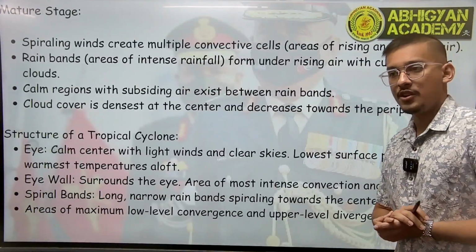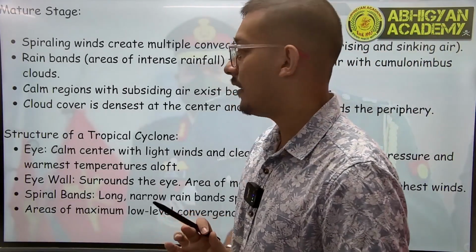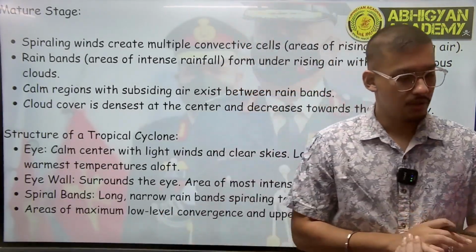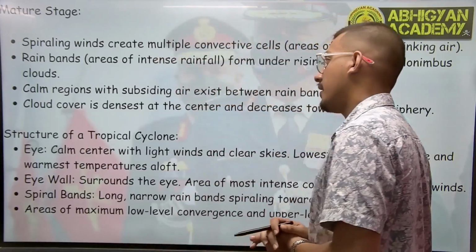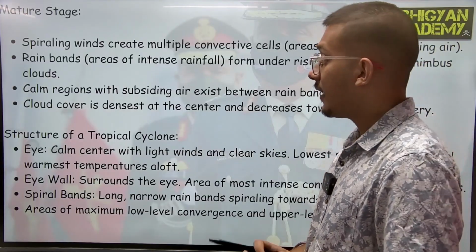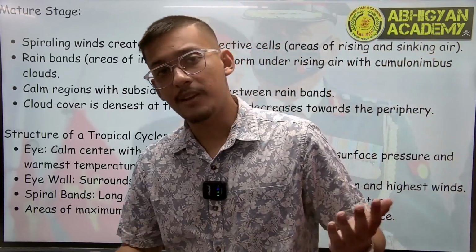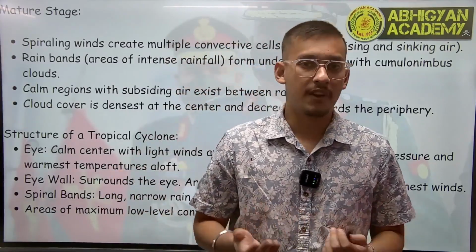So we learned about the origin, we learned about the early stage. Now we'll be learning about the mature stage and finally the structure of a tropical cyclone. So what happens in mature stage? In mature stage, spiraling winds create multiple convections, right? Then we find rain bands. So what are rain bands? The rain bands are nothing but just the clouds which form rain, right?